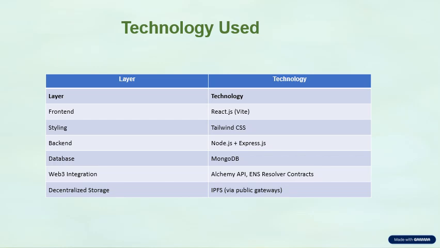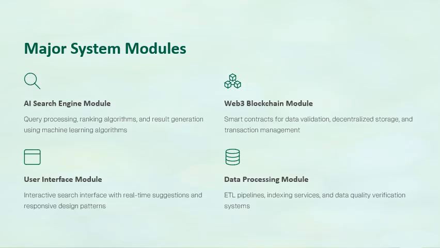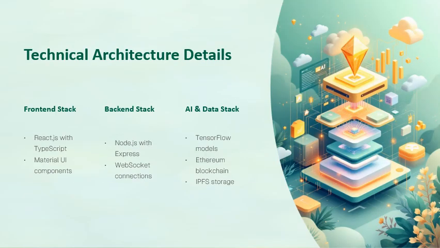The technology we used, these are different layers of our project. For front end, we used React and Tailwind. For backend, we used Node.js, and for Web3 integration, we used Alchemy API and ENS resolver contracts.